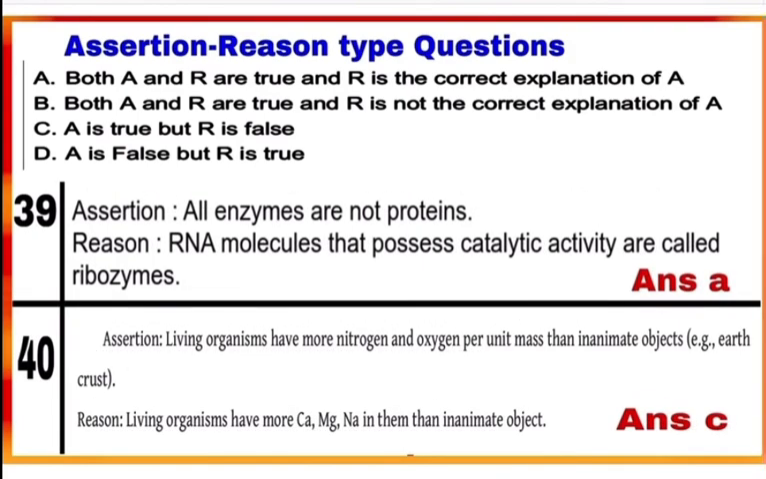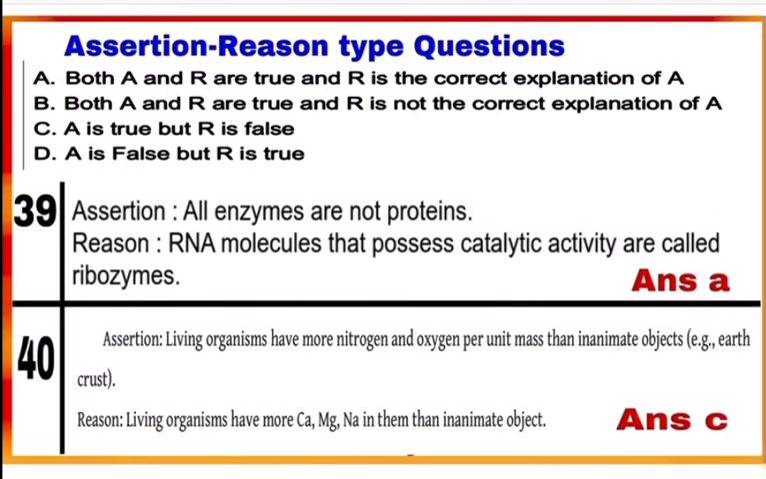Question 39. Assertion statement. All enzymes are not proteins. This is the correct statement. See the reason. RNA molecules that possess catalytic activity are called ribozyme. This is also true and correct explanation of assertion.